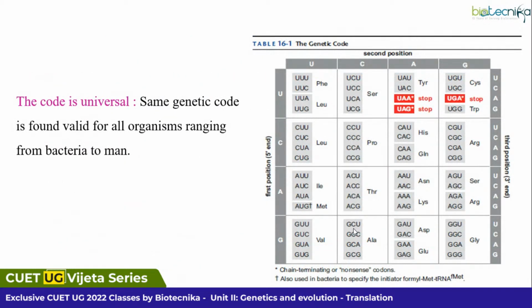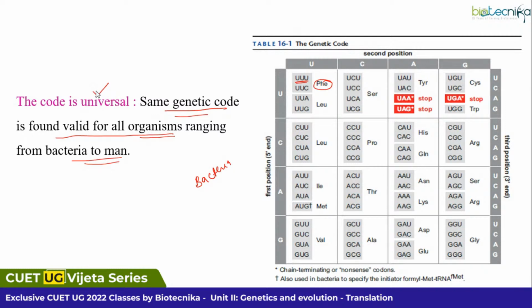Next, the code is universal. Universal means what? The same genetic code is found valid for all organisms ranging from bacteria to man. That means UUU, if it is phenylalanine for me, it is phenylalanine for you as well, and it is phenylalanine for bacteria as well. For all the organisms, I'm saying. So that's why you call it universal.